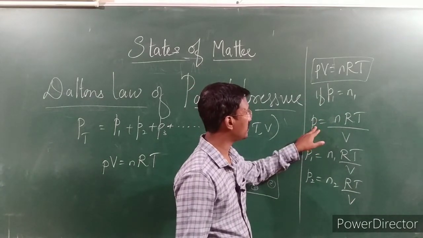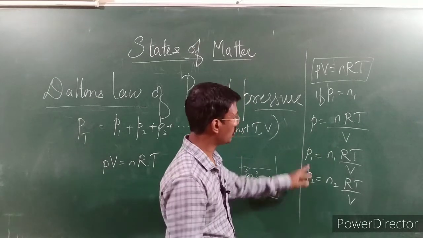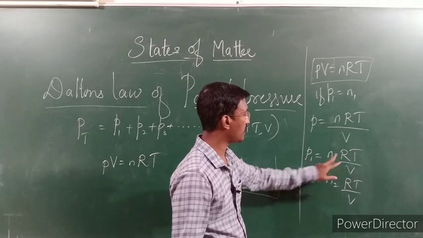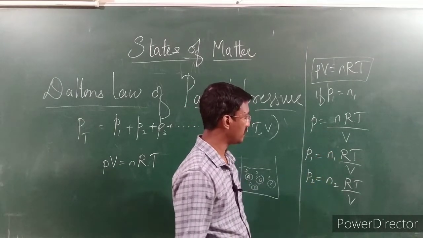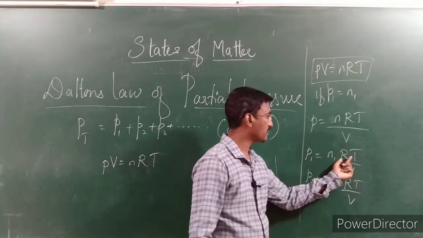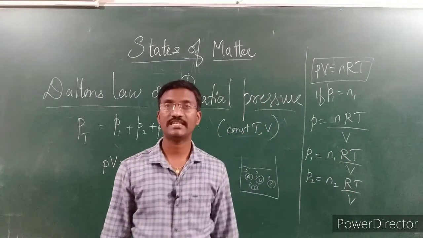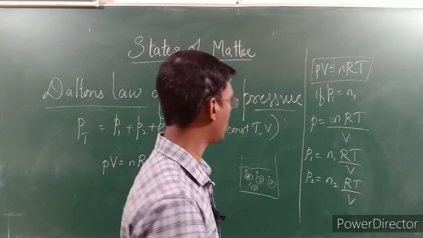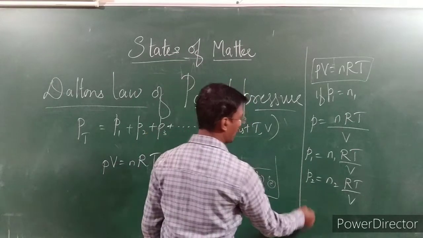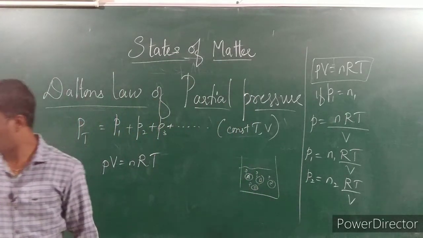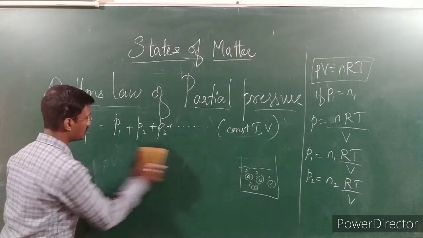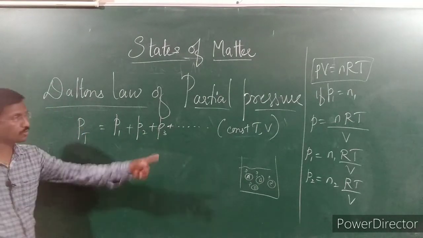Once I rearrange to get the pressure equation, if P1 has n converted as N1, then P2 has n becomes N2. The gas constant, temperature, and volume remain constant. It means I have written P1, P2, P3, P4, and it can be continued. Why have I written these? Just to substitute those values here.